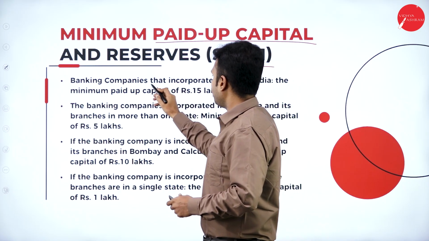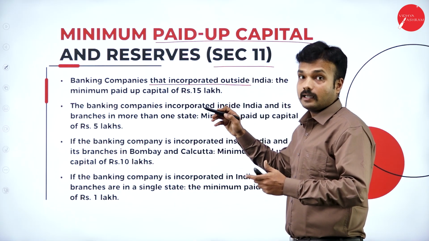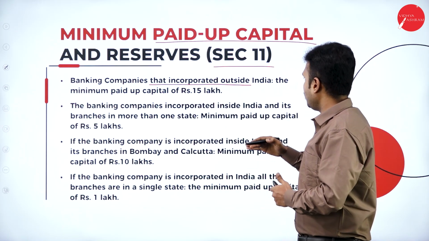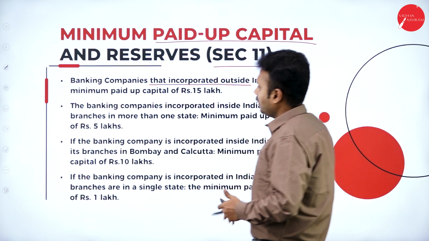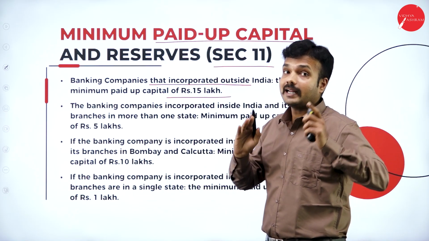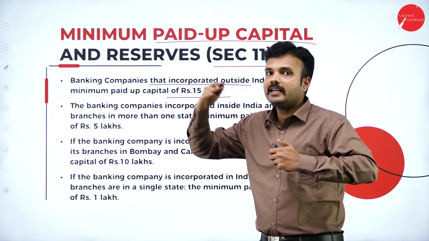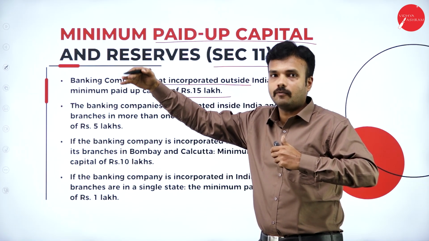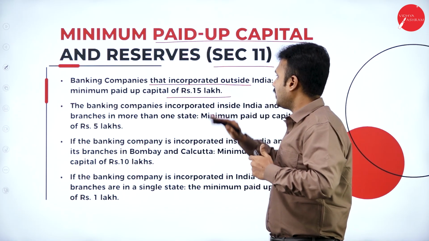So a banking company which is incorporated outside India, but is an Indian banking company, is going to follow the Banking Regulation Act. The minimum paid up capital is 15 lakh rupees. Please try to understand this term. A banking company here means an affiliate company which is located in a foreign country, but it is an Indian bank. So its minimum paid up capital is